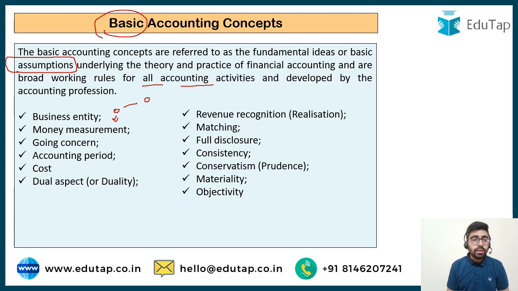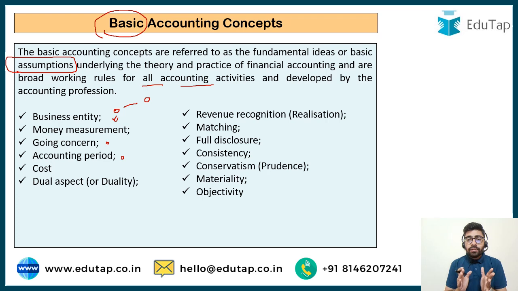Next is going concern. It's like men may come, men may go, but the river goes on forever. Similar is the case when we are preparing the books of accounts. We assume that the business is going to continue till eternity, indefinitely, or at least for a considerable period of time. Then is the accounting period concept. Just now I said that the business is going to continue for a very long period of time. But we have to know what profit the business is making. We cannot wait till the business is closed after so many years to know the profit made.